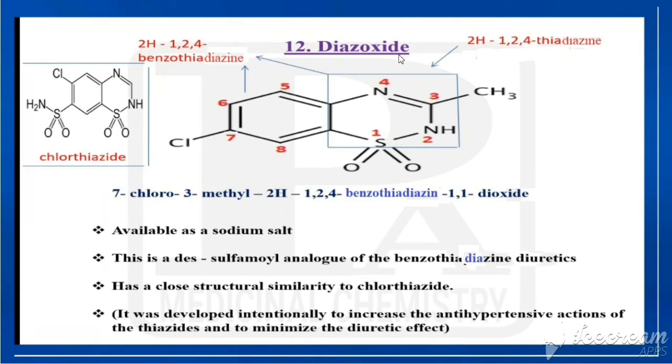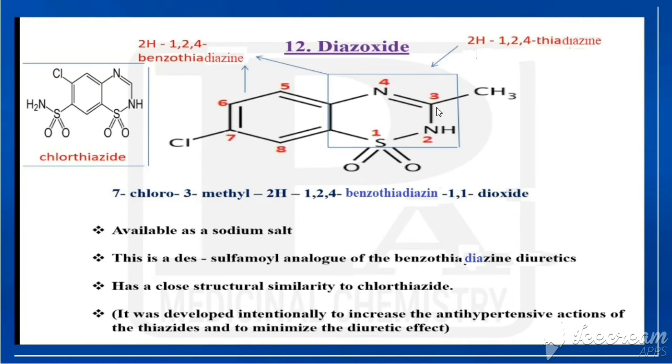Next drug is called diazoxide. It is having two rings. First ring is a benzene ring and that one is fused with one more 6-membered ring that is having 3 heteroatoms. So according to priority order, sulfur is getting higher priority. So sulfur is attached in the first position, 2 nitrogens at second and fourth. So this ring can be called as thiadiazine because it is having sulfur with 2 nitrogen. That's why it is called as thiadiazine.